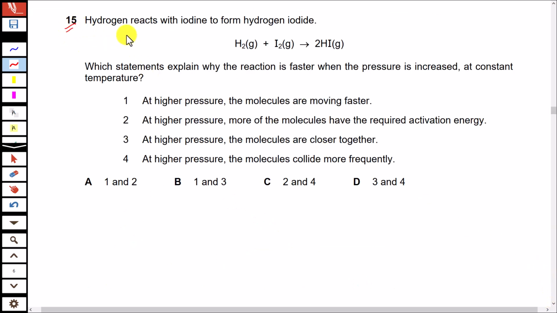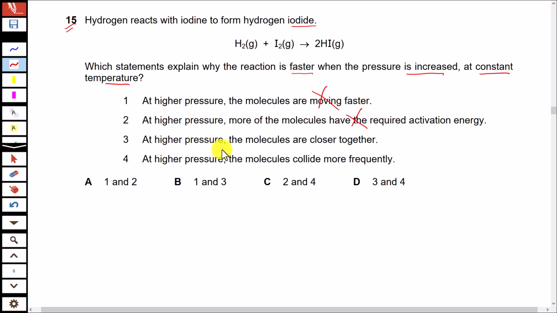Question 15. Hydrogen reacts with iodine to form hydrogen iodide. Which statement explains why the reaction is faster when pressure is increased at constant temperature? Look at statement 1. At higher pressure, the molecules are moving faster. No, the pressure does not increase the speed of particles or molecules. At higher pressure, more of the molecules have required activation energy. It is also wrong, because increasing pressure does not increase the energy of molecules. It is the temperature that increases the energy of particles.